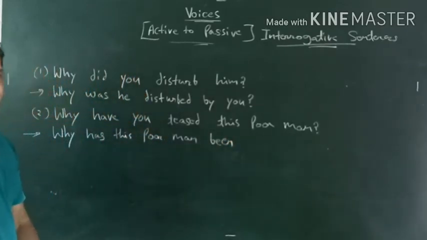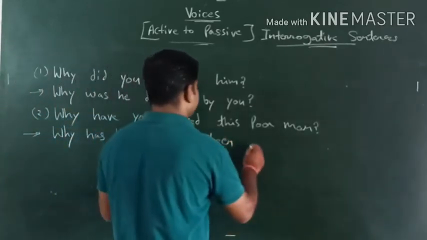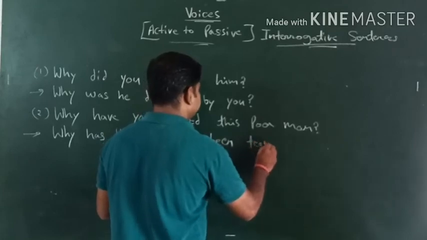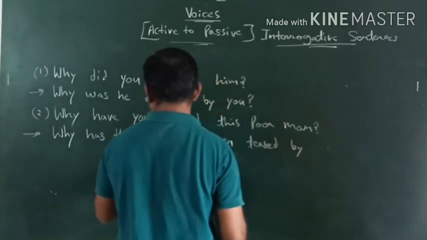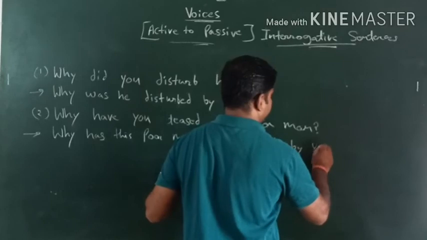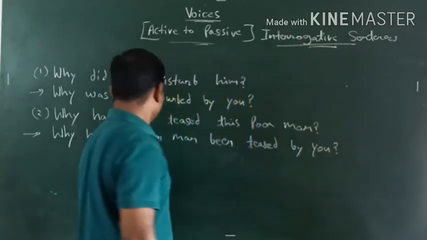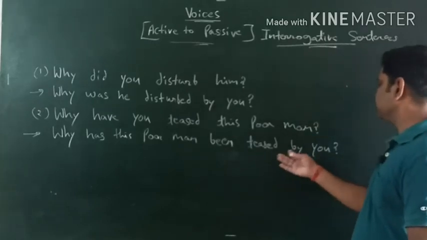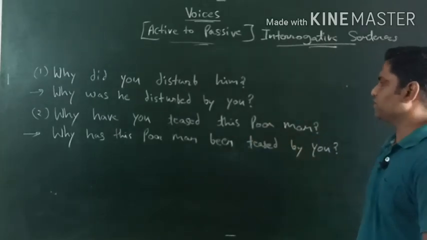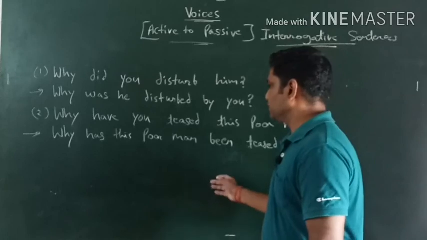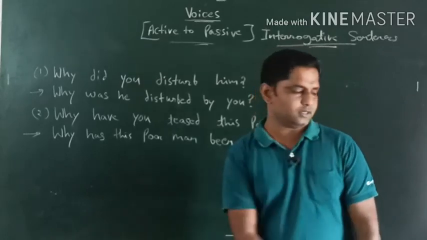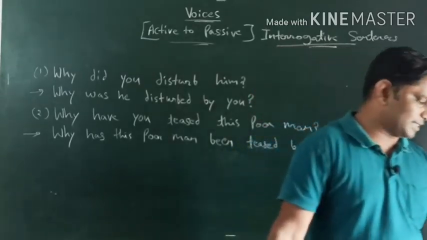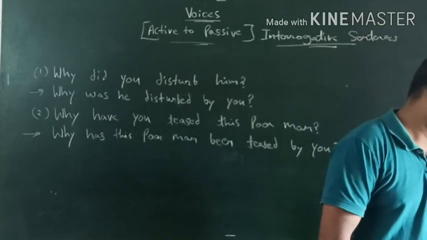So why has this poor man been teased by you? Okay, so why has this poor man been teased by you? This is the treatment of how we have to deal, especially for active to passive. Okay, so let's check out some more examples.